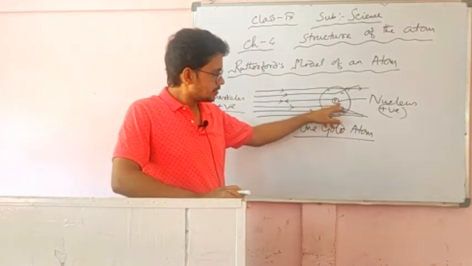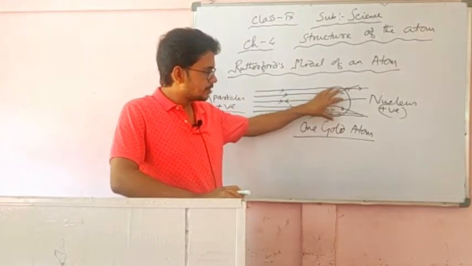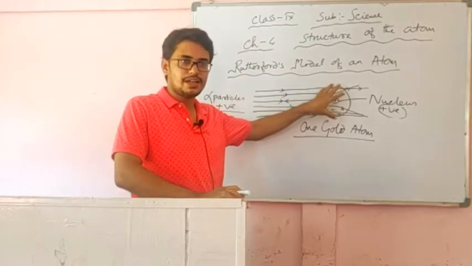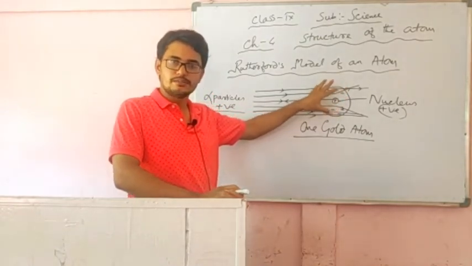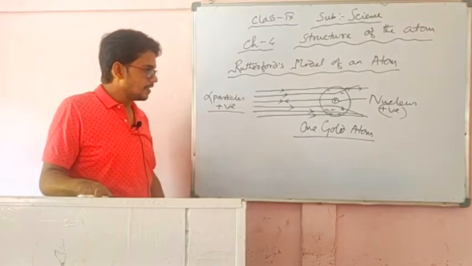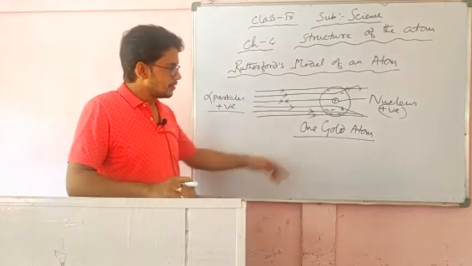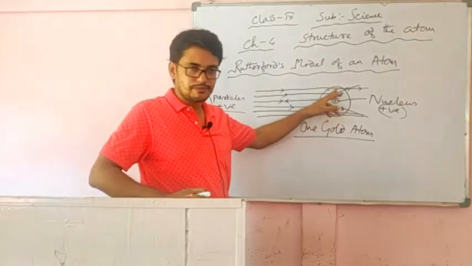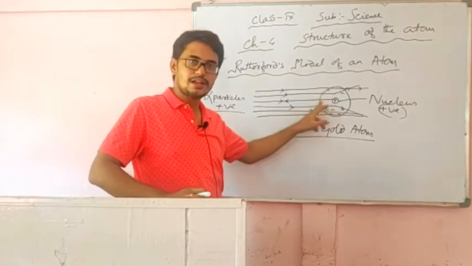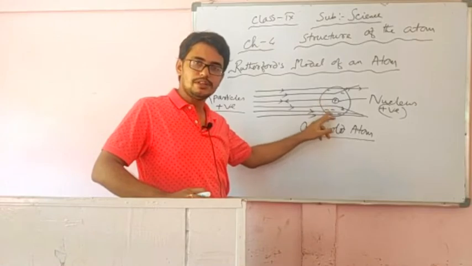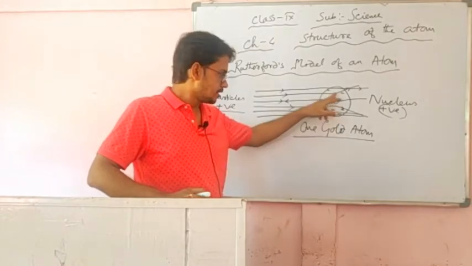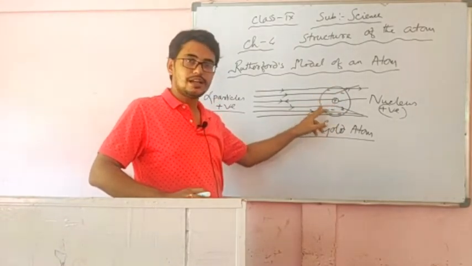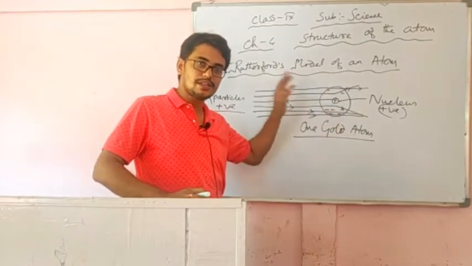This is named the nucleus, and surrounding the nucleus most of the space is occupied by negatively charged particles, that is, electrons. He also said that since the nucleus is positively charged and the electrons are negatively charged, there is an attraction, and these negatively charged particles are continuously revolving around the nucleus.